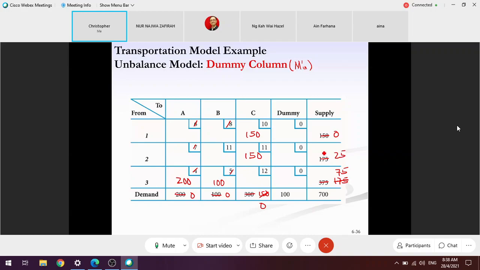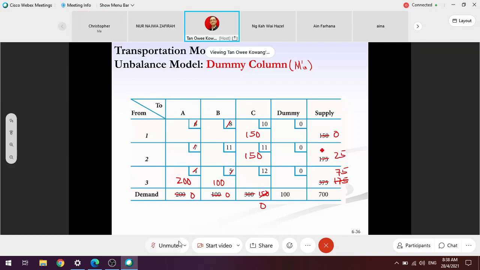Okay. The special thing now is, you see, all the columns beside the dummy column, the rest is 0. No, I can't fill anything here. 0, 0, 0, 0, 0. I can't fill. The only boxes I can fill are these three. But here is 0, I can't. The balance are these two. So you just need to copy this number into here, because both are 0, right? It's sort of like considering which one you want to fill in. Okay, I repeat. You only need to copy the number there.